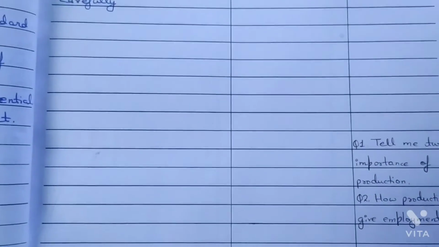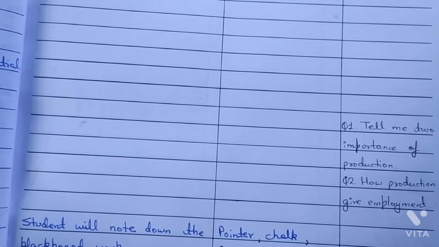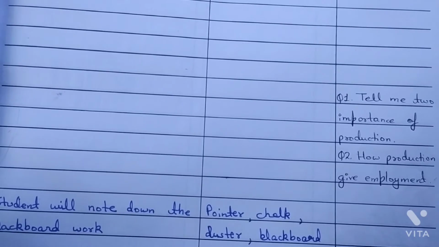Evaluation questions are: question number 1, tell me 2 importance of production. Question number 2 is, how production give employment.